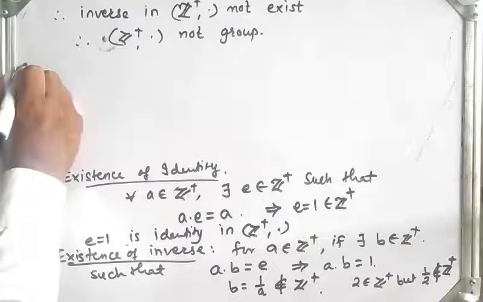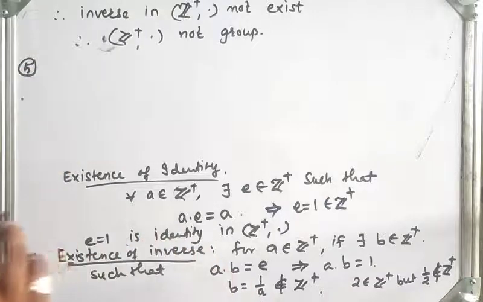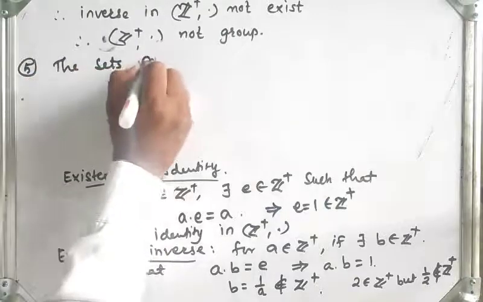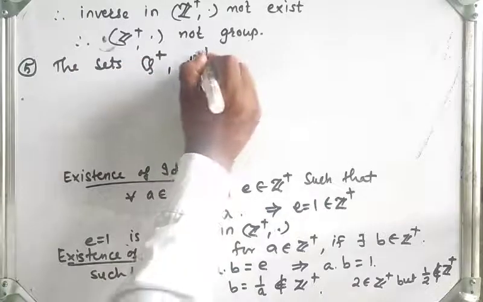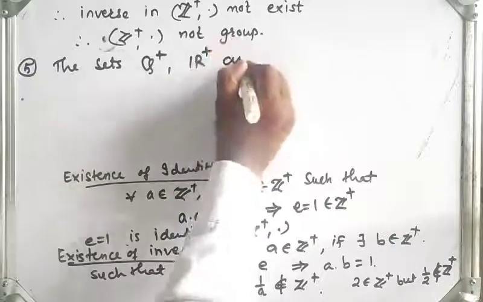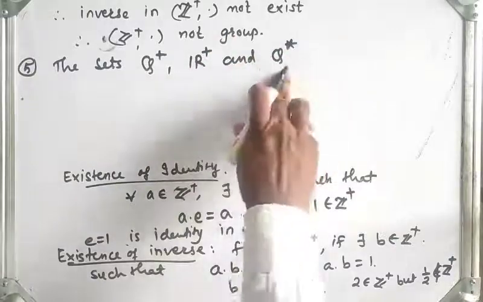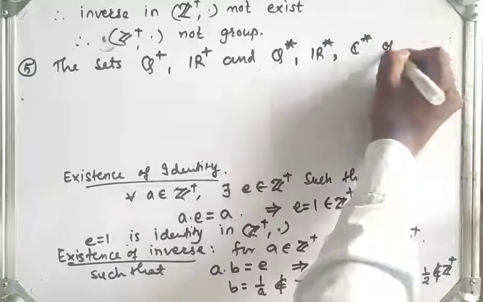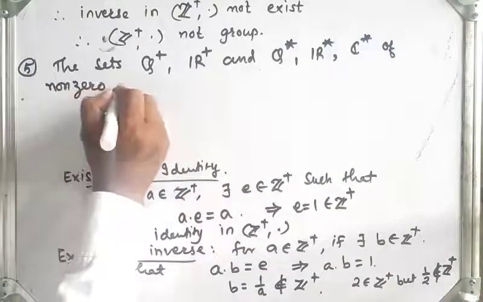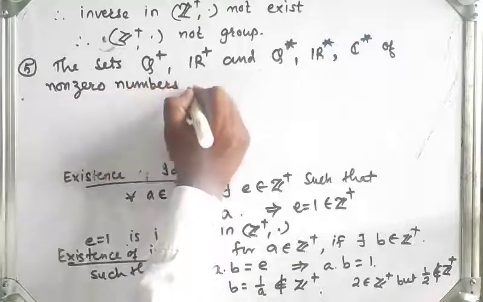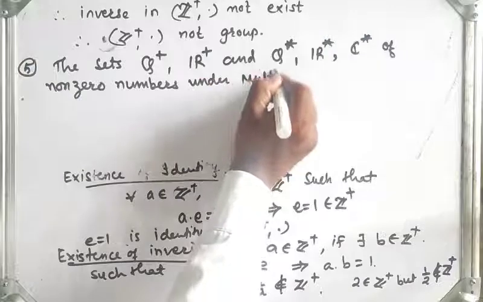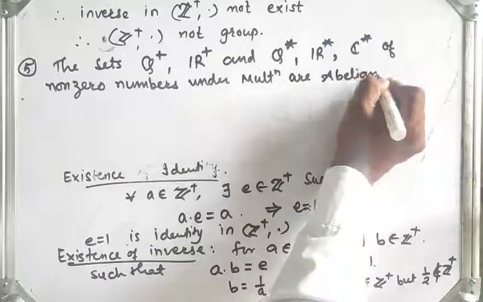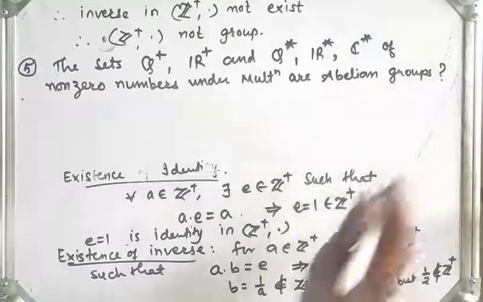Now next example, for exercise: the sets Q plus, the set of real numbers under addition, and Q star, the set of non-zero rationals, non-zero reals, and non-zero complex numbers under multiplication, are abelian groups? Now let's check these sets.